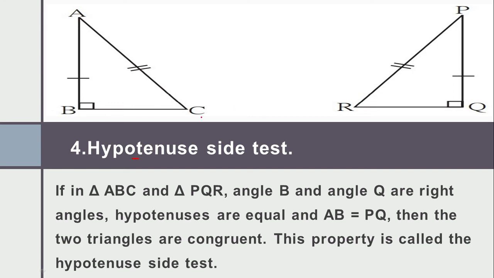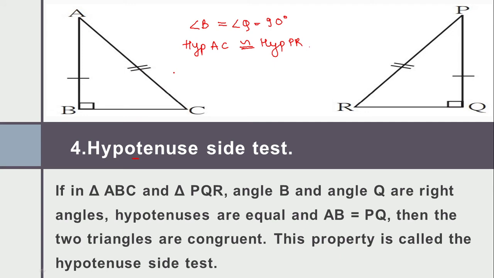In this test, first you have to check whether the angles are 90 degrees. Yes, here angle B equals angle Q equals 90 degrees. Then, as the name suggests, we need to check the hypotenuse. Are they the same? Yes, both hypotenuses have the same mark. So here you write hypotenuse AC is congruent to hypotenuse PR.